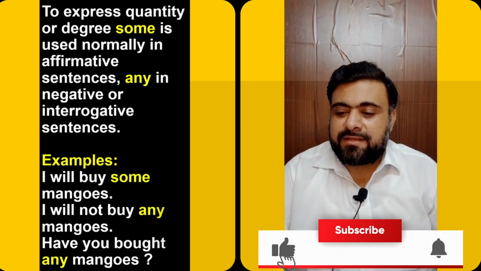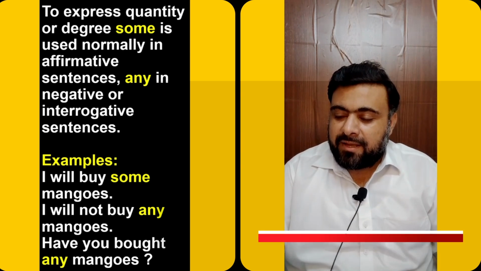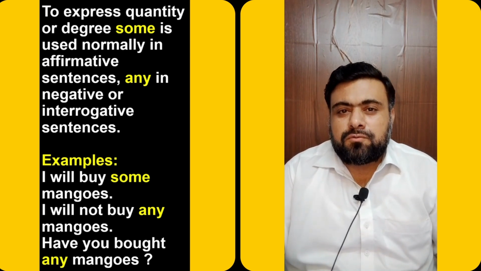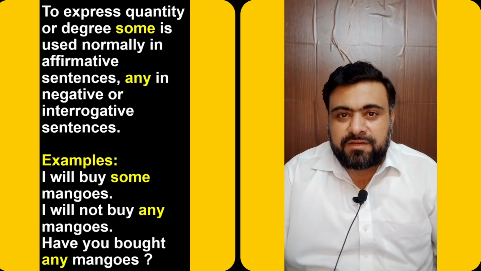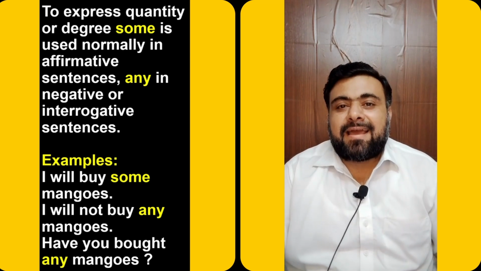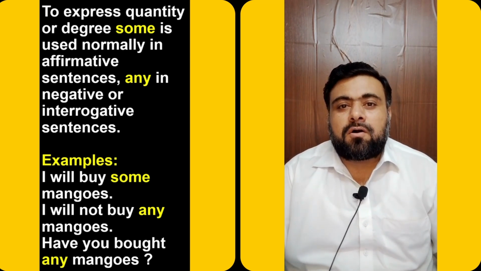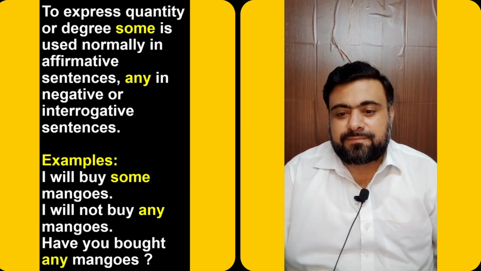The next example is an interrogative sentence. Have you bought any mangoes? Over here, any is used instead of some because this sentence is an interrogative sentence. So, some is used in affirmative, positive sentences, and any is used in either negative sentences or interrogative sentences.